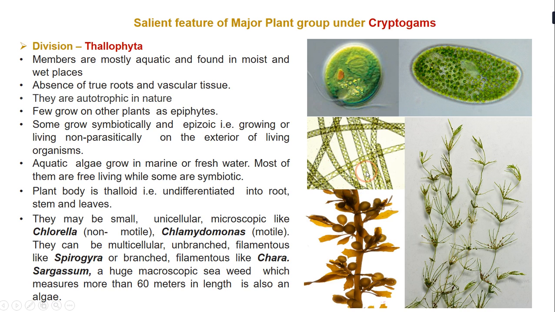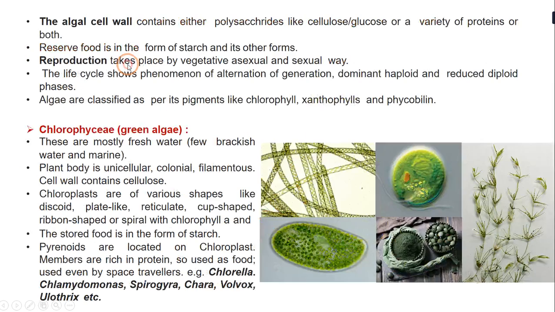Now, some of them are macroscopic. Sargassum is a macroscopic alga, though it looks like a complete plant body. It looks like it has leaf, stem and fruit structures, but they are algae, not the higher group of plants. Sargassum is a huge macroscopic seaweed which grows up to 60 meters in length, but it is considered to be an alga. So this was about division Thallophyta.